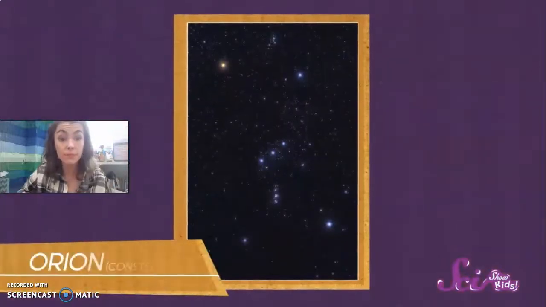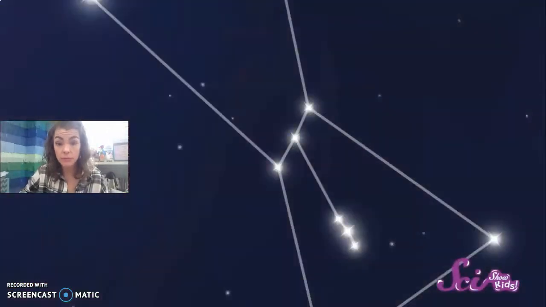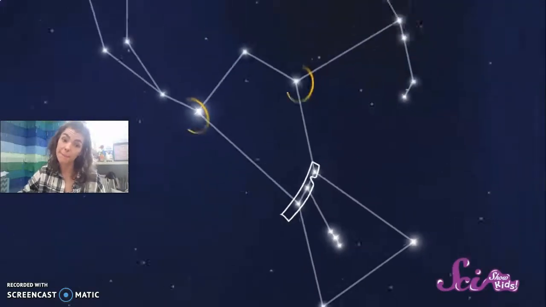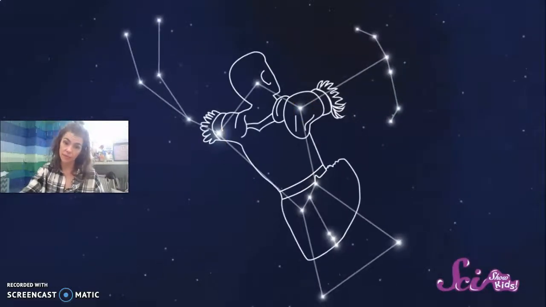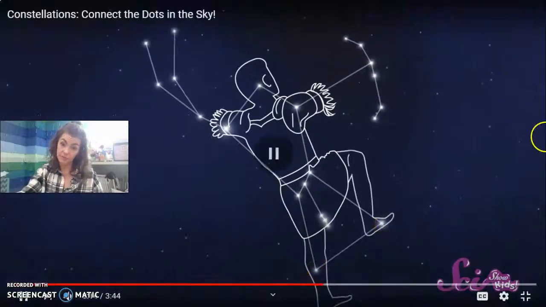The Dipper is easiest to find in the summer when it's higher in the sky. But in the winter, you should look for another famous constellation, Orion. The first part that you'll probably see are the 3 bright stars in a row. In ancient Greece, stargazers thought that they looked like the belt of a great hunter. They thought the 2 bright stars above it would be where his shoulders were, and the 2 stars below it, his legs.